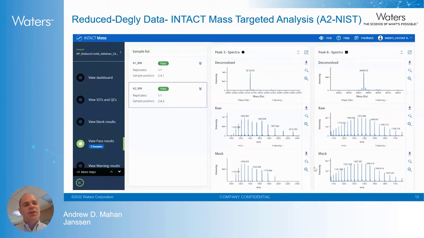We typically will step through also a reduced mass, and what that does is it provides us a look to make sure not only is the intact the correct mass, but when we look at the light chains and the heavy chains, we also can look closer at the modifications, whether we deglycosylate the mAb or keep it native. We get a little bit of a closer look, and the spectra from this instrument were just tremendously crisp and clean, and viewing the data in this app made it all the more of a nice experience.